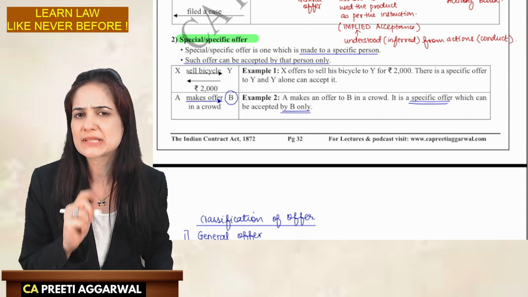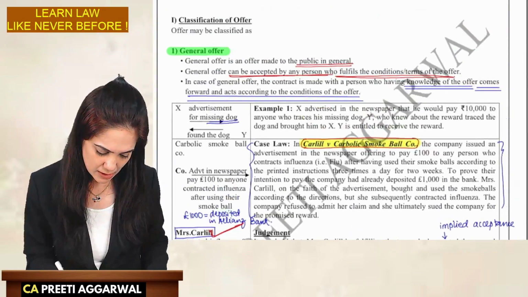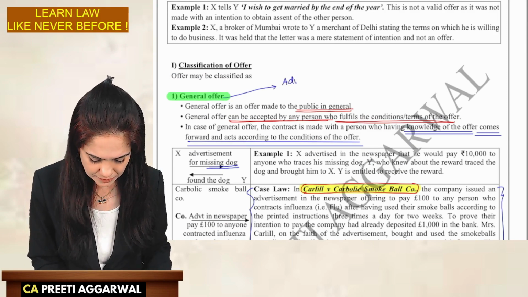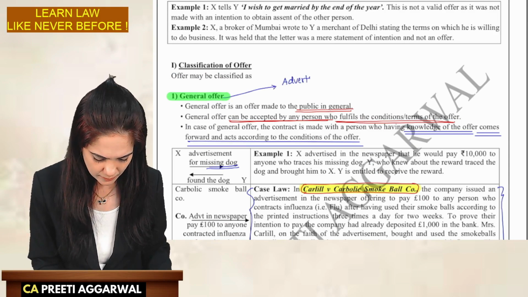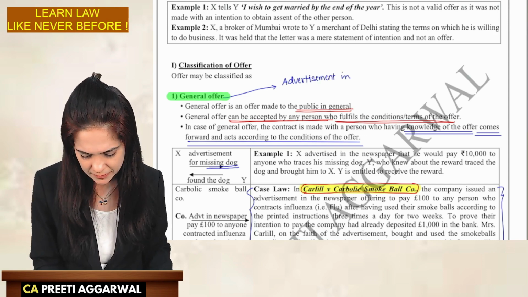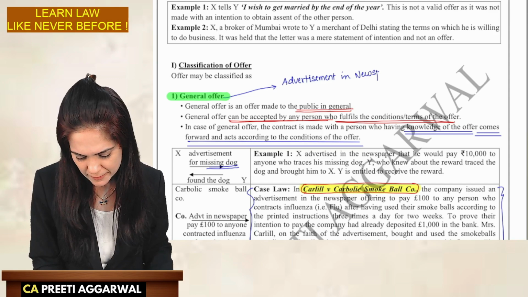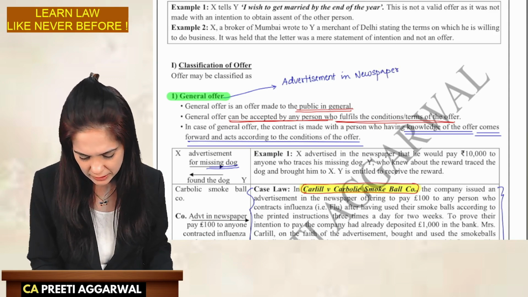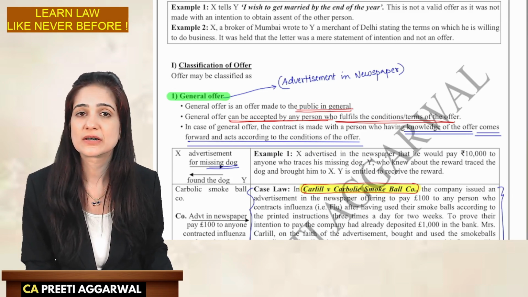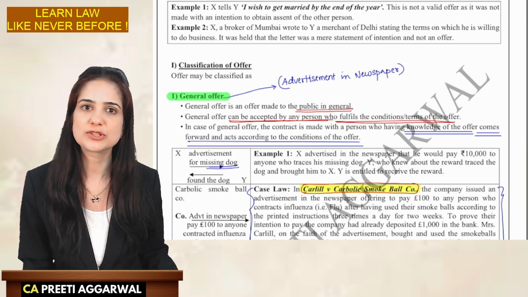I want you to write something in your textbook, students. Please write besides general offer: advertisement in newspaper. Advertisement in the newspaper is generally considered as a general offer. Why am I saying the word generally?